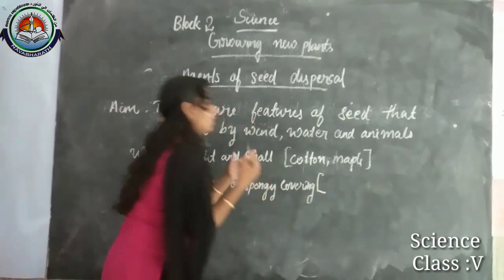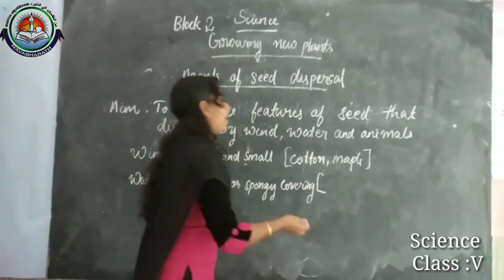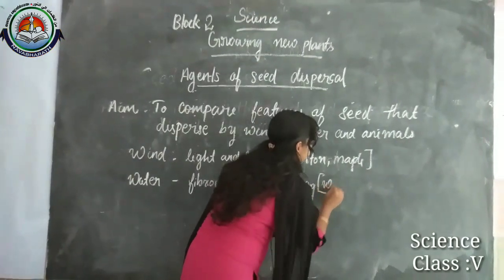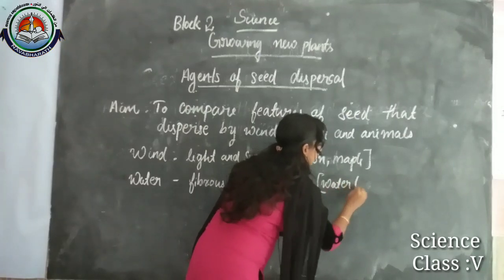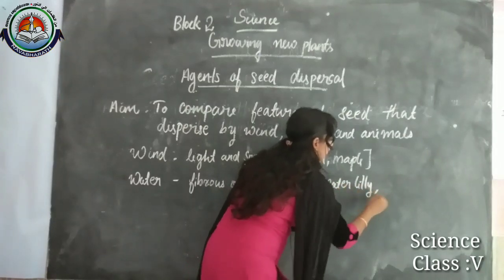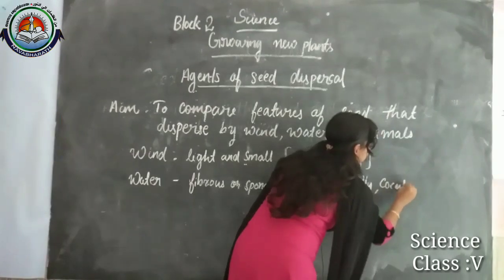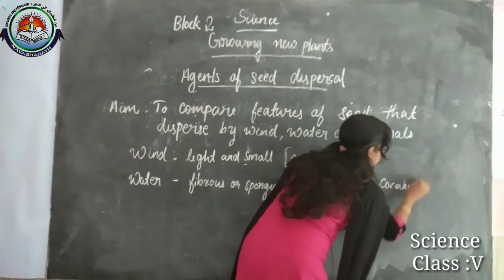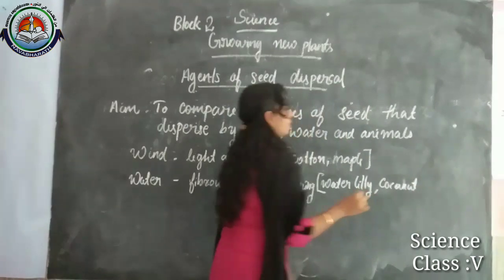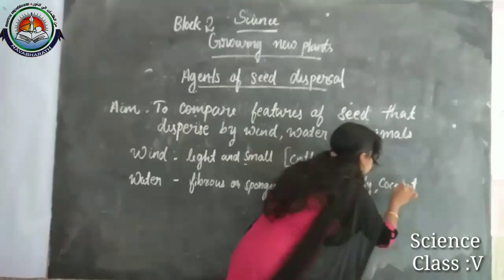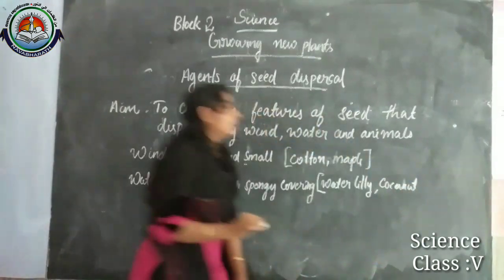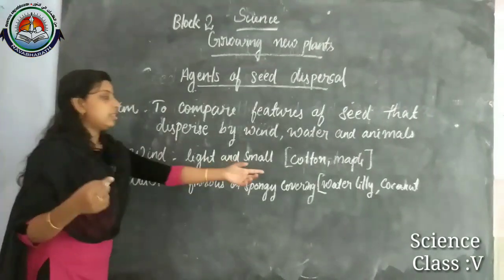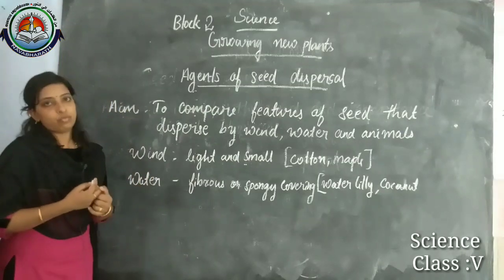This kind of dispersal mainly happens in the case of coconut and water lily. So these are the seeds which are dispersed by water.